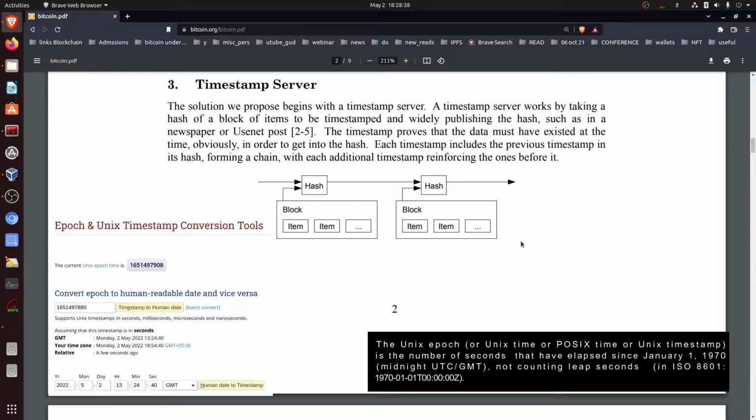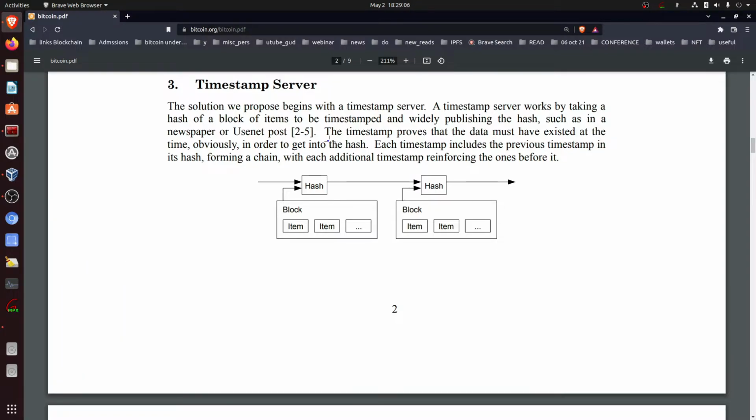It is comparing the same with a newspaper or a usernet post, which I am unable to understand, why newspaper or usernet post. It is a simple thing that there is a timestamp enabled on all events, all transactions, and all these transactions have unique hashes, and all these unique hashes are indexed inside a block, and all these hashes give out a root hash which is indexed per block, and this root hash is indexed in the subsequent block.